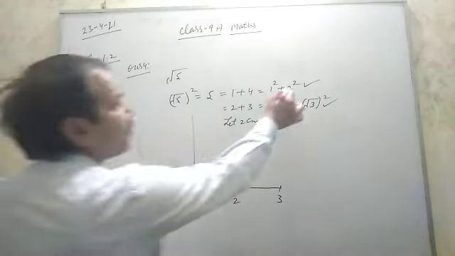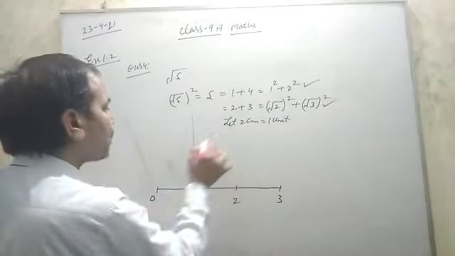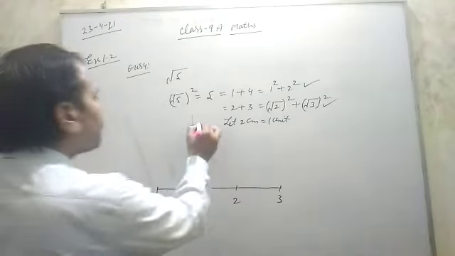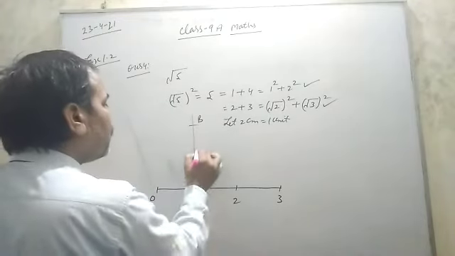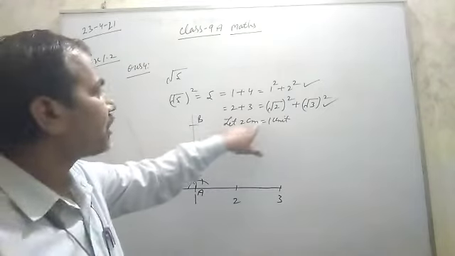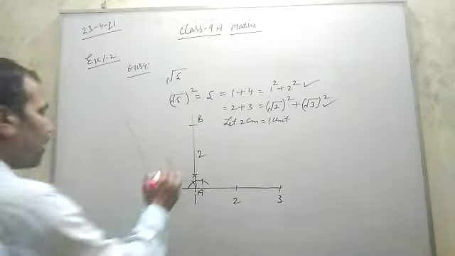And on that, 2 units you cut it. 2 units means 4 centimeter. So from the scale you measure 4 centimeter. This is suppose point B. You will write here 2, not 4, because 2 centimeter is 1 unit. So 2 units is 4 centimeter. Then join O to B.